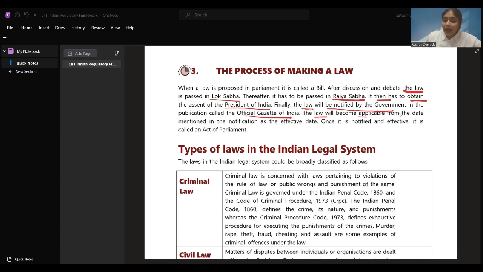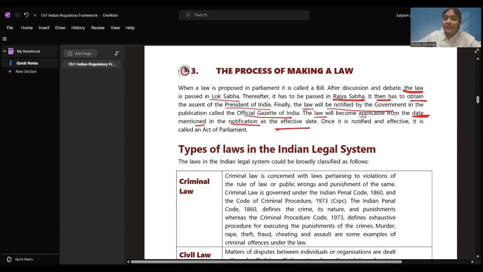The law will become applicable from the date mentioned in the notification as the effective date. Whatever date is going to be mentioned in the notification, from that date only the law will become applicable. Suppose they give 4th of February as the effective date. So from 4th of February, the law will be applicable.